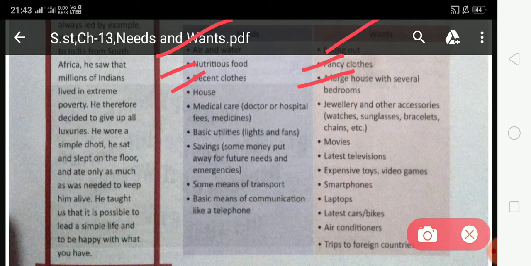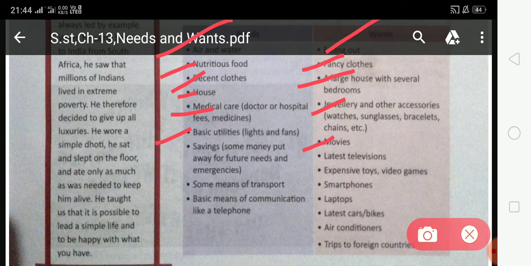Next, medical care, doctor or hospital fees, medicine are the needs of a person. Jewelry and other accessories, watch, sunglasses, bracelet, chains are wants, and we can survive without jewelry and other accessories, but we cannot survive without medical care, doctor or hospital. Next, basic utility. Lights and fans are basic utilities, and we cannot survive without lights, and we cannot survive without fans in summer season.